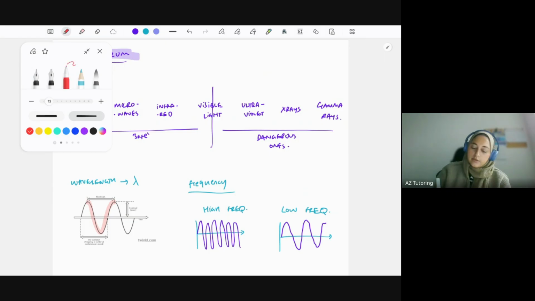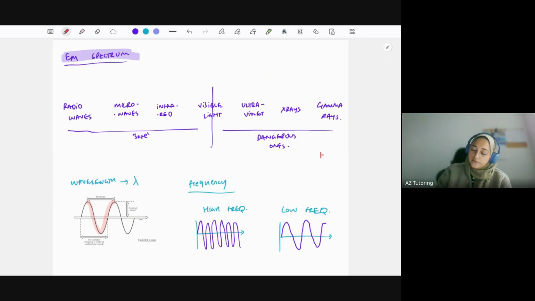I'll do this in red. So the high frequency ones are the gamma rays, X-rays, ultraviolet, and so on. So they're high frequency, more waves per second. That's why they're a lot more dangerous and penetrating. So on this side, we've got the lower frequency ones.